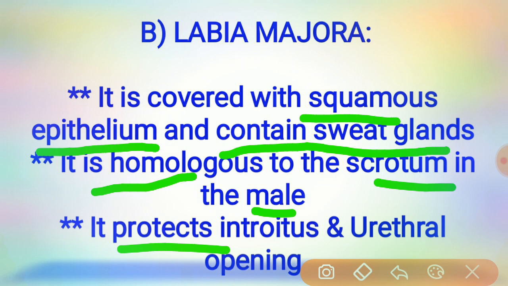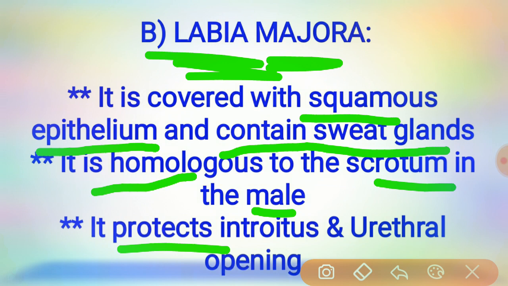Mainly in this labia majora, the vulva is bounded on each side by an elevation of the skin and subcutaneous tissue, which forms the labia majora. They are continuous, where they join medially to form the posterior commissure in front of the anus. The skin on the outer convex surface is mainly pigmented, and it is covered with hair follicles. So this labia majora is covered with hair follicles.